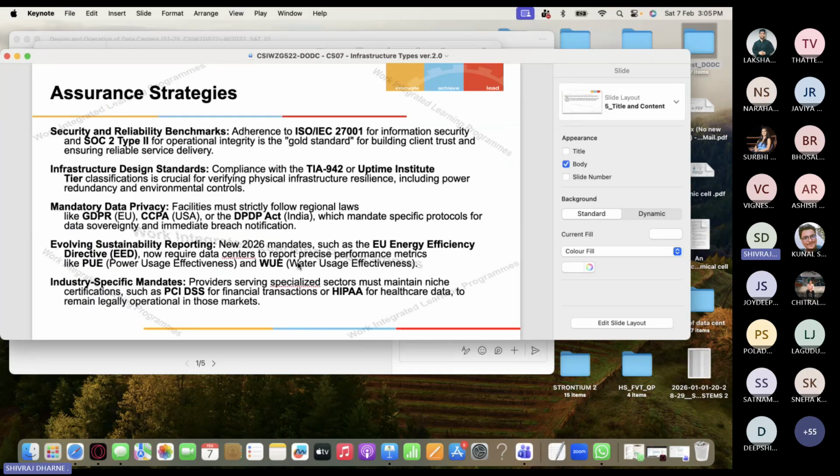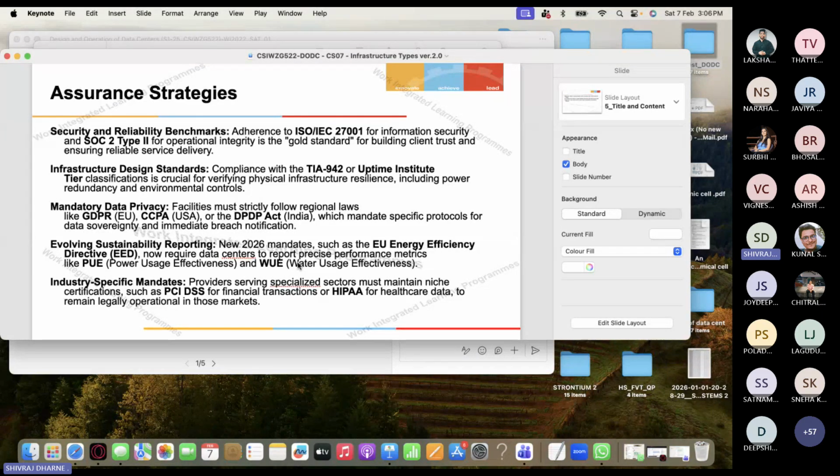Okay, so there is something called assurance strategies. What it means is, there are some standards which are defined and agreed upon, and whenever you build the data center, operate it, or newly install it, we have to make sure that we follow some benchmark. So what are those benchmarks? For security and reliability, there is ISO/IEC 27001 for information security, and SOC 2 Type 2 for operational integrity. These are all different standards.